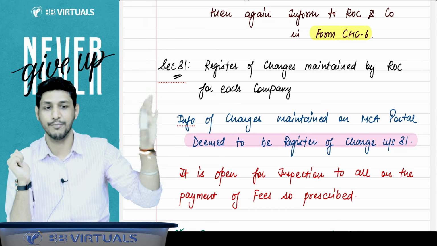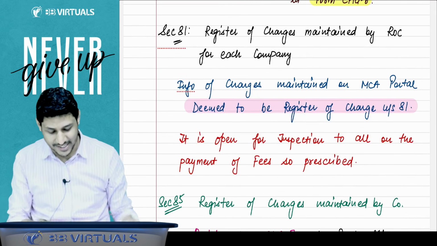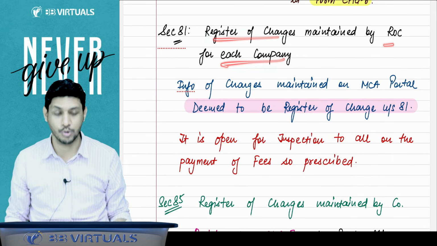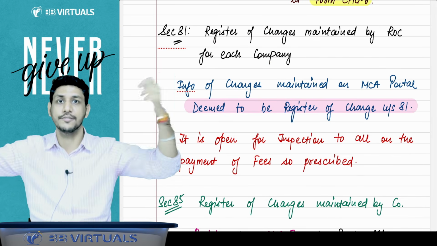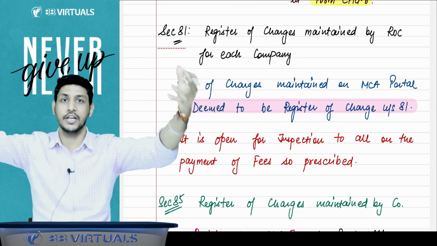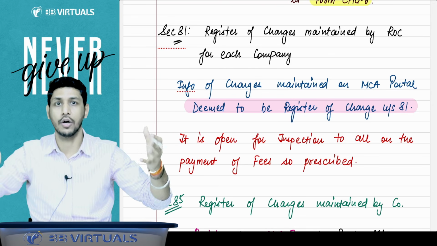But for ROC, they have played a game here. Section 81 says that register of charge is maintained by the ROC for each company. How will the ROC maintain? Sir, ROC has so many companies, and companies are creating so many charges. How will ROC create a record of all that?